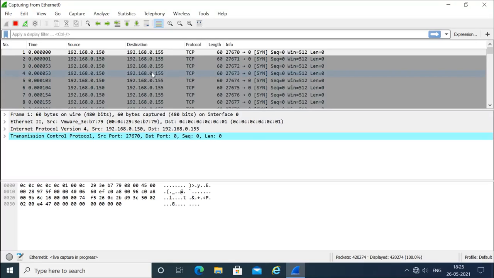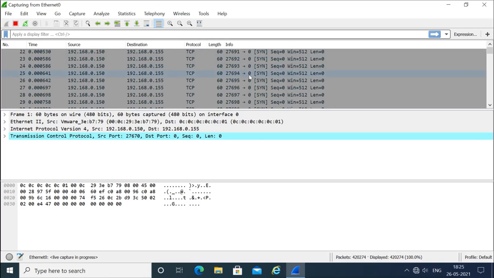We can see these requests have come, and because I have not decided the port number, it is sending the request to port number 0. It is sending only SYN requests, and you can see thousands of SYN requests have come, only for port number 0, because I have not decided the port number.